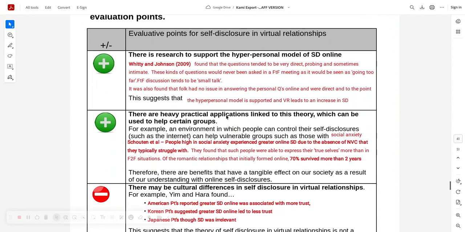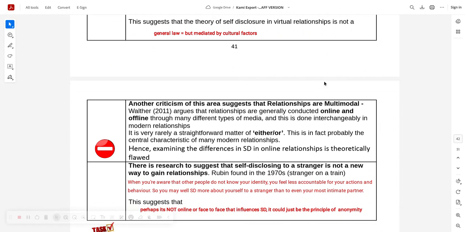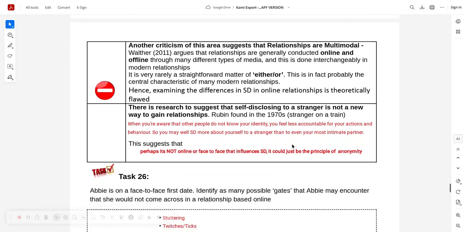Then you've got evidence for this, of course. Evidence. It's even more practically useful for people who have got social anxieties. And Scruton found that people do experience greater online self-disclosure due to the absence of non-verbal communications, and they can express their true selves. And 70% of relationships survive the test of time. Yeah. Then you've got some subtle cultural differences that you can always comment upon. And then you've got this very strong point for anything in virtual relationships. It tends to be multimodal, this idea that it's either online or offline. It doesn't really work in the 21st century anymore, does it? Because of the advent of technology. Okay, that's enough on that.